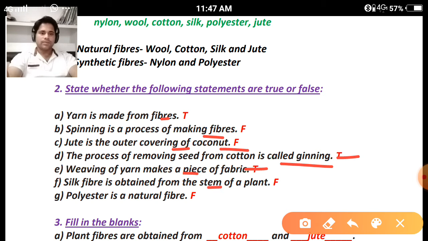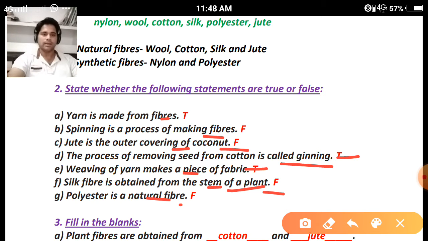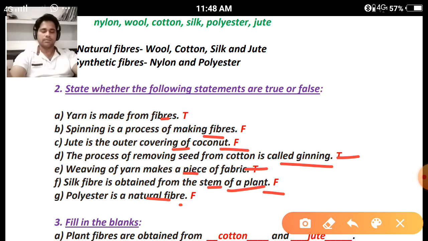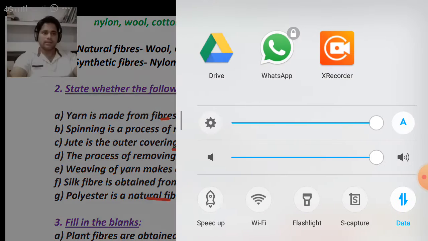Silk fiber is obtained from the stem part of the plant. The statement is wrong, because silk fiber is obtained from an animal, the silkworm, and that we will discuss in class 7. Jute fiber is obtained from the stem part of the plant. So the statement is false. Polyester is a natural fiber. This is a synthetic fiber, but here it is written that it is a natural fiber. So polyester is not a natural fiber. It is prepared in a chemical laboratory by using some chemical substances. So we will discuss this fiber in class 8. Clear?